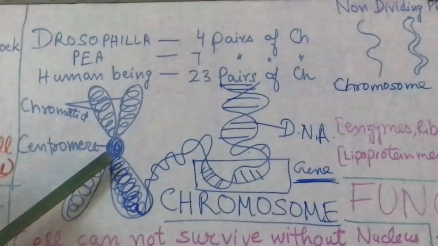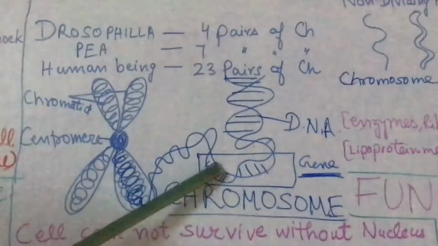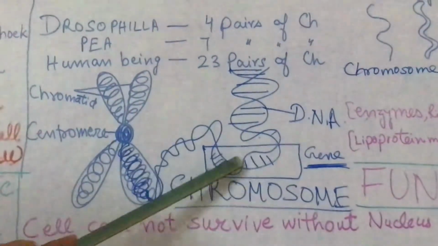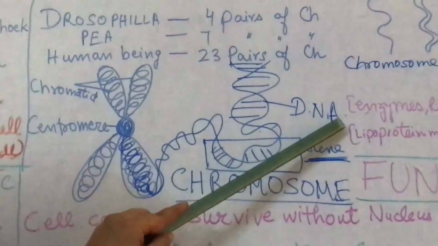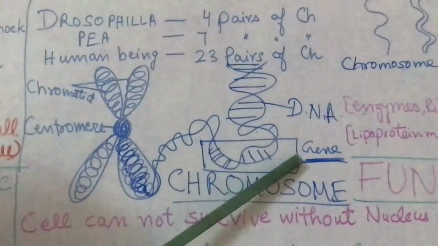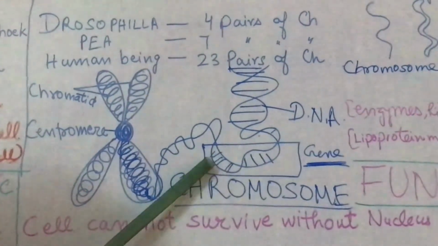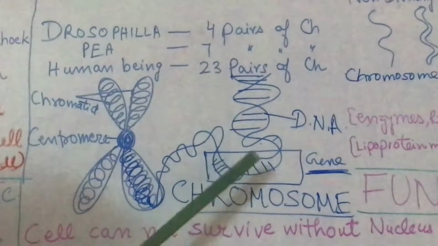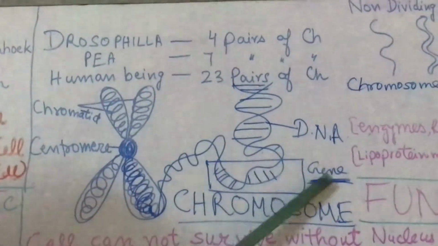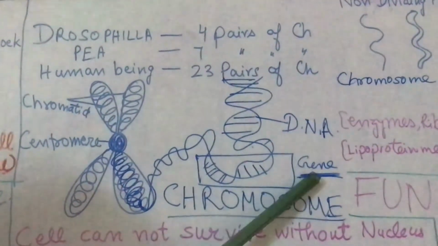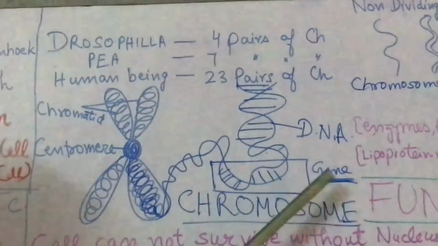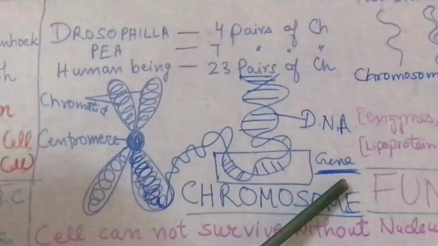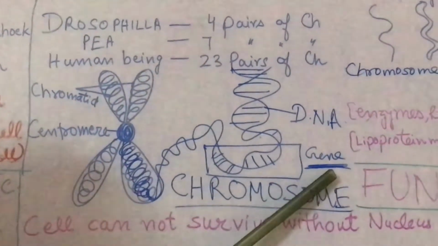These chromatids are filled with coiled thread-like structure, and if we enlarge it, we can see the structure like this, and this structure is called DNA, deoxyribose nucleic acid. A small coiled piece of DNA is called gene, and gene is that part of the nucleus which carries character from one generation to another. So it is a small part which carries character, the hereditary unit of the cell.